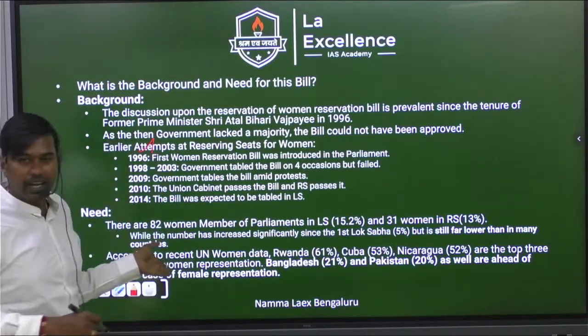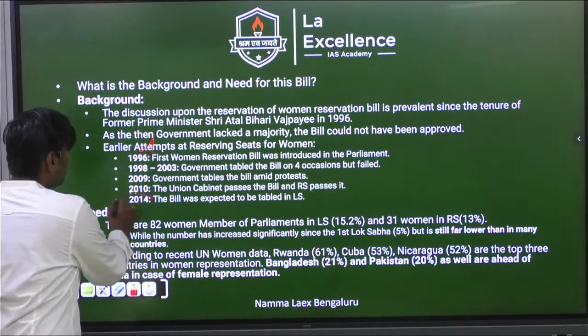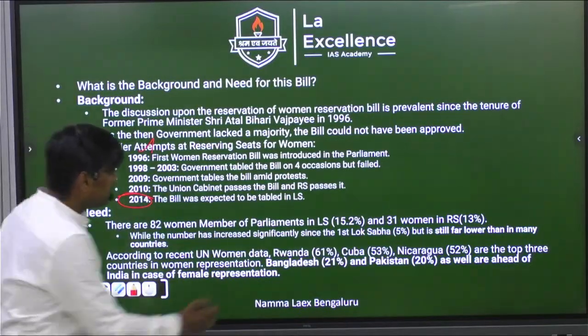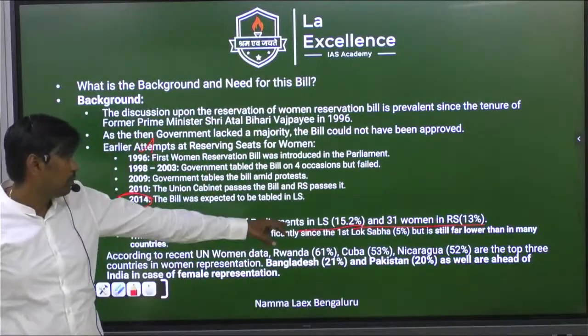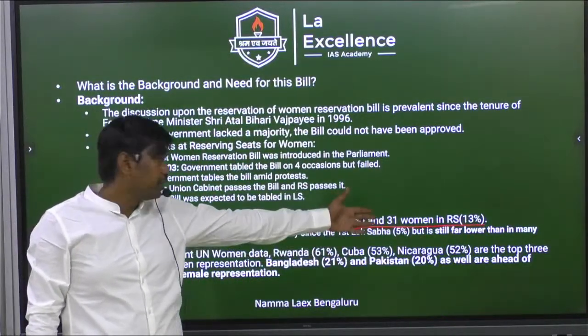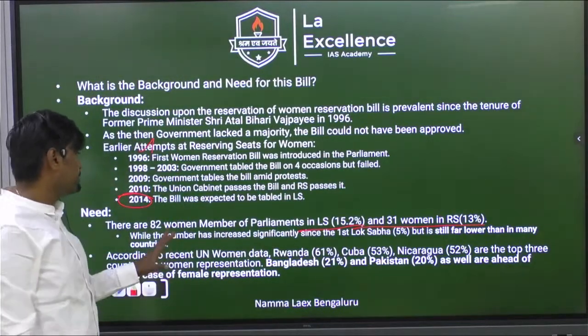After that so many attempts were made. That's all, that much you remember. Last attempt was made in 2014. Currently the representation of women in Parliament in Lok Sabha, I said 15%, right? Roughly 15.2, and Rajya Sabha also around 13%. So which is very low.